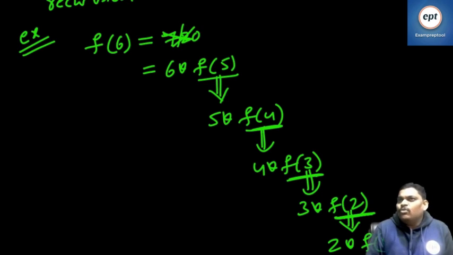Some people are saying, sir, I don't know factorial of 1. Then you are not a human, you are a dog. If you don't know factorial of 1, then you are not a human. Forget about recursion.